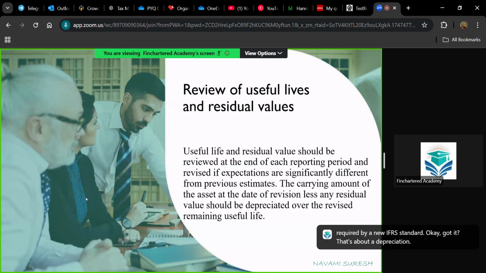Then, whenever an asset's useful life is reviewed or revised, or if the residual value is revised, in that case, you will be calculating new depreciation.